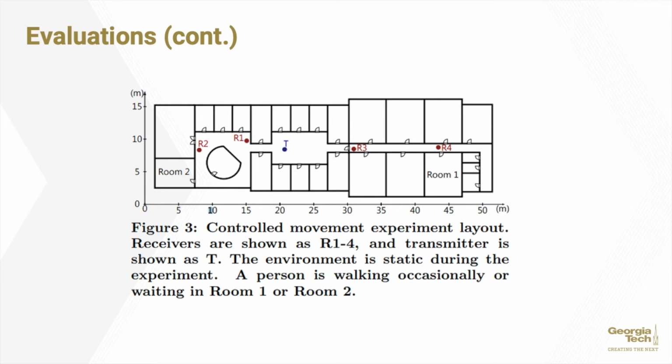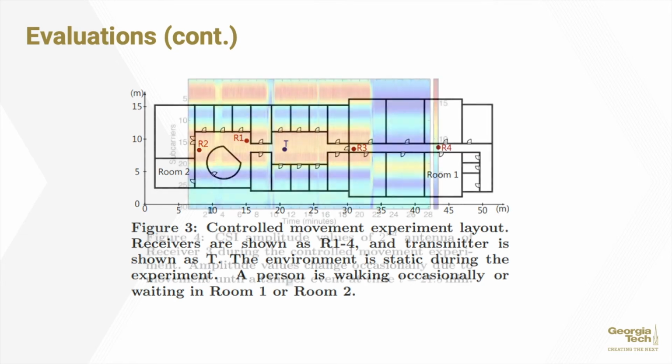A person, at different phases of the experiment, would move between room 1 and room 2, and would interact with the different receivers in a variety of ways to collect the data. The purpose of this experiment was to see if there would be a difference between how the data from when a person would interact with a receiver in a benign way would differ from when an actual tampering event occurred.